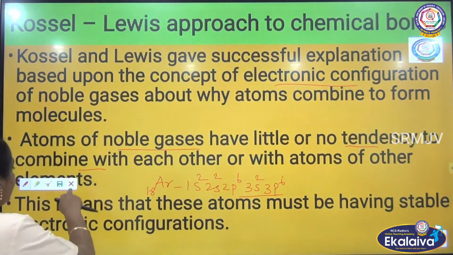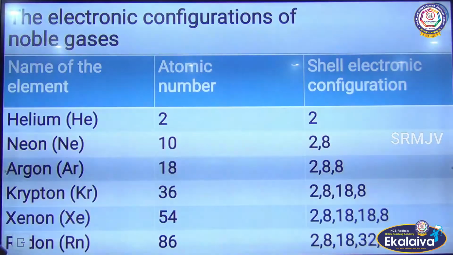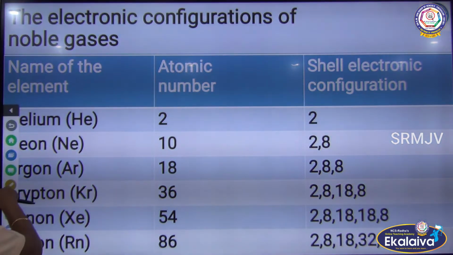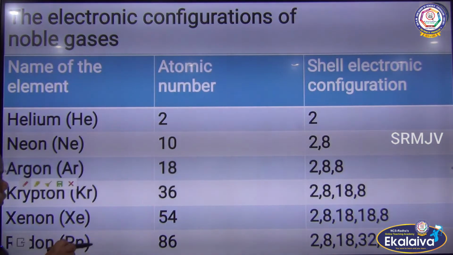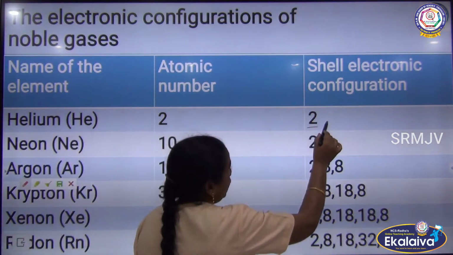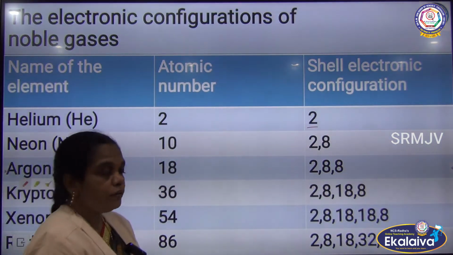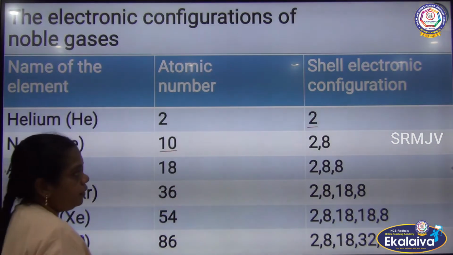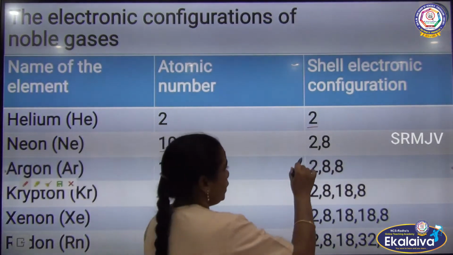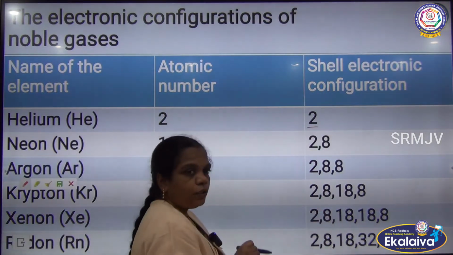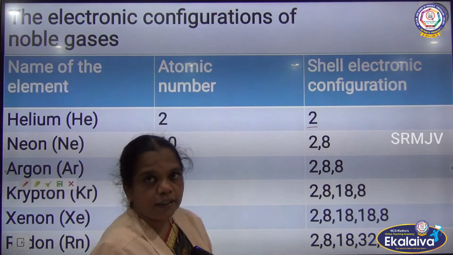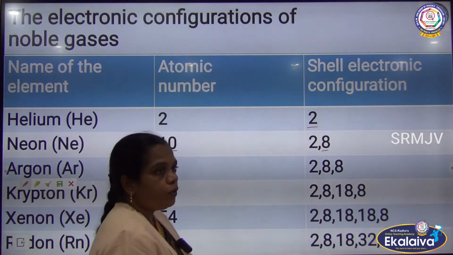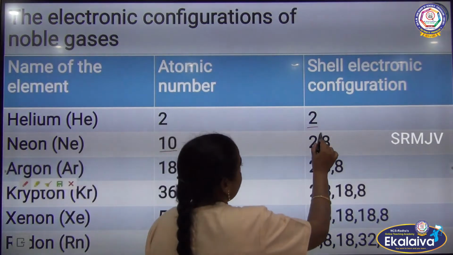So now we will see the electronic configuration of the noble gases. All the noble gases: for helium, there is only one, the electronic configuration is 1s2. And next, neon has the atomic number 10. So in the electronic configuration, the first energy level has 2 electrons and the next energy level has 8 electrons. So 8 electrons in the outermost orbital. This is the valence shell.